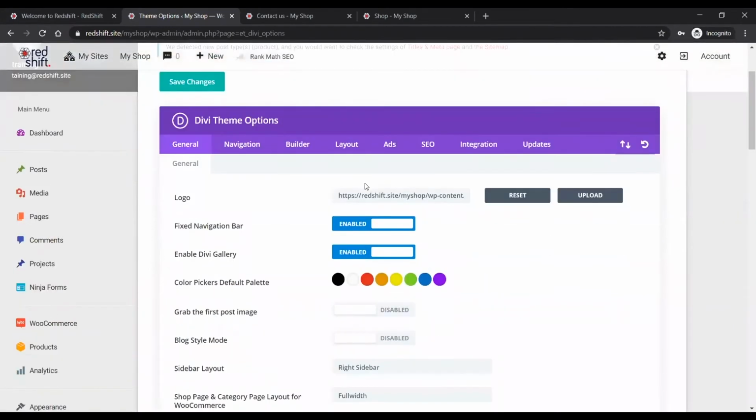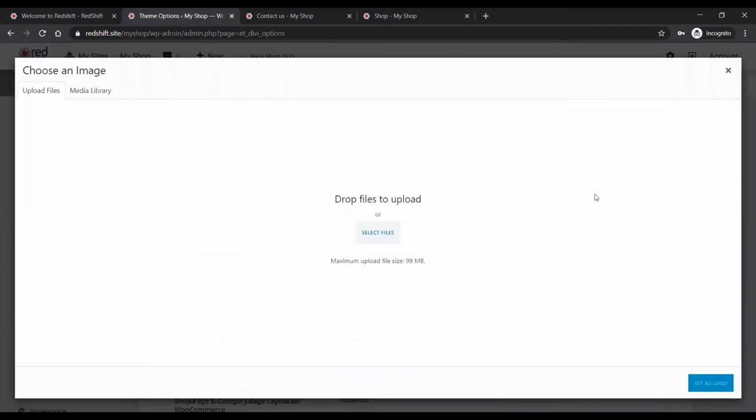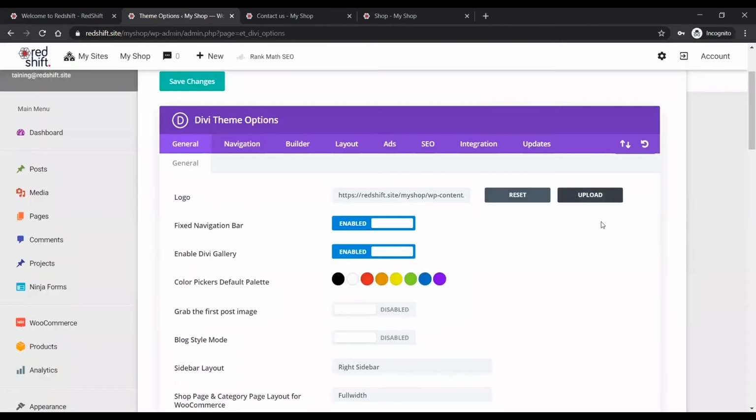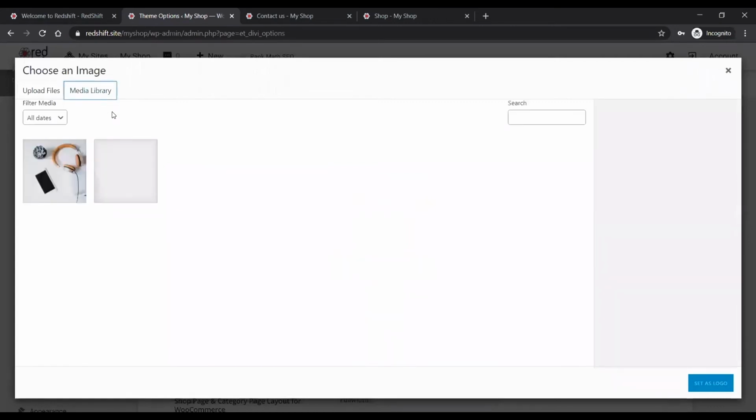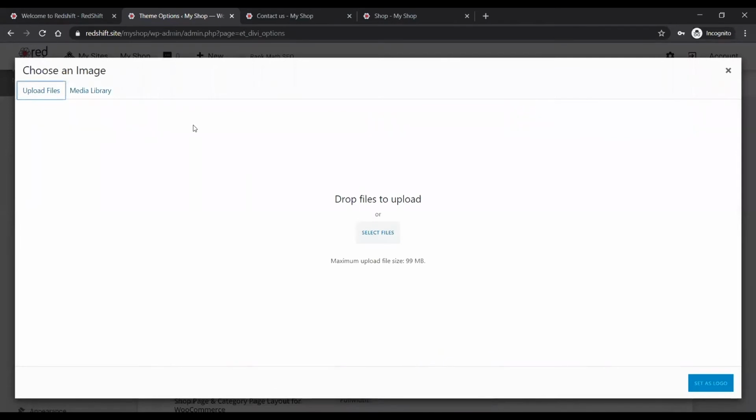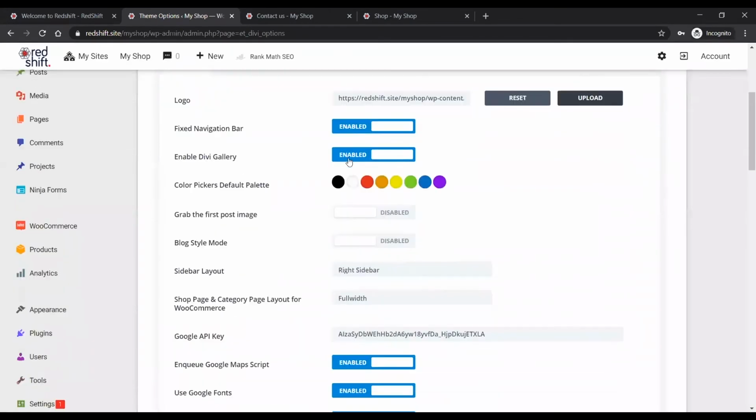Under theme options, right at the top, for example, is the logo section. If you want to change the logo, which you do want to change because that's our logo, you click on the button to upload, which opens up the media uploader or the media library. Your existing images are in the media library. This upload section, you can literally drag and drop a file into here to upload it. All basic file types work. Okay, that's how you would change your logo.